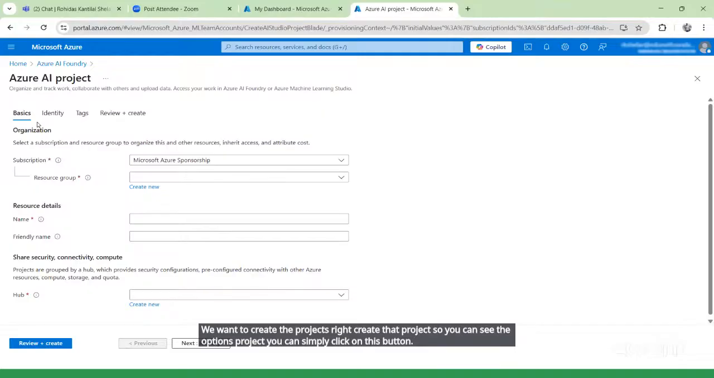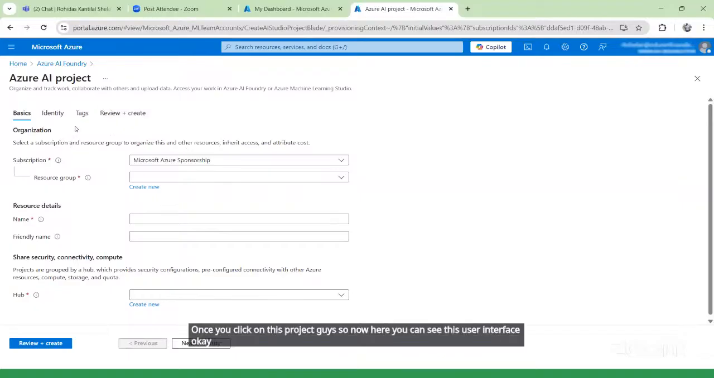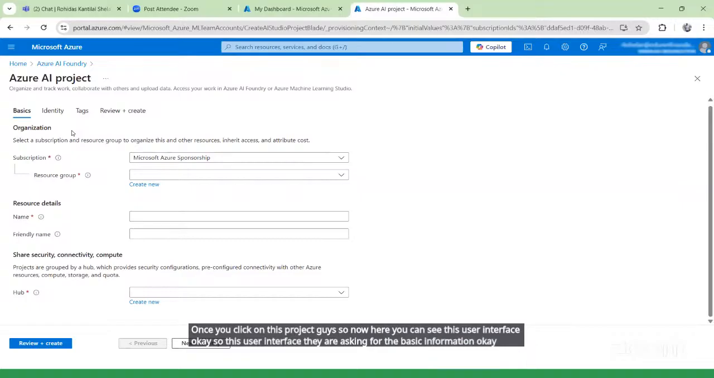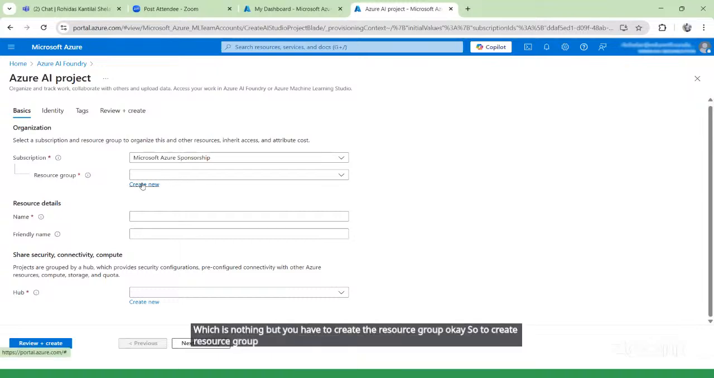Once you click on this project, guys, here you can see this user interface. They are asking for the basic information. The first thing you have to do is create the resource group. To create the resource group, you can click on create new.